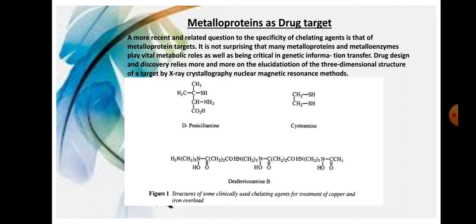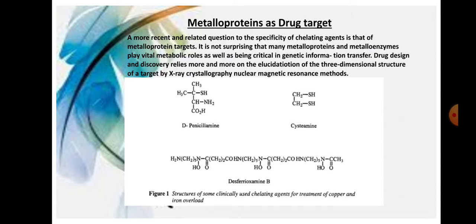And you can see here the structures of some clinically used chelating agents for the treatment of copper and iron overload. If copper or iron is overloaded in the body, disease is caused. So which medicine do we use for clearing? Here are some clinically used chelating agents, used in hospitals for the treatment of copper and iron overload.